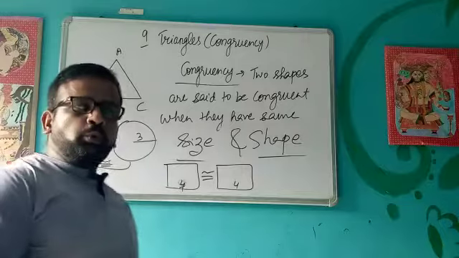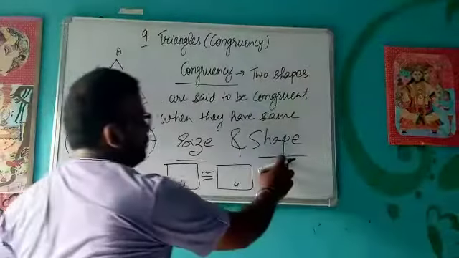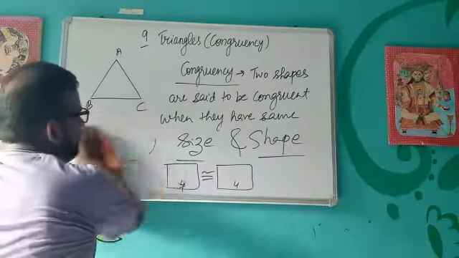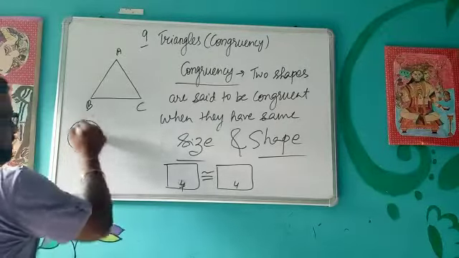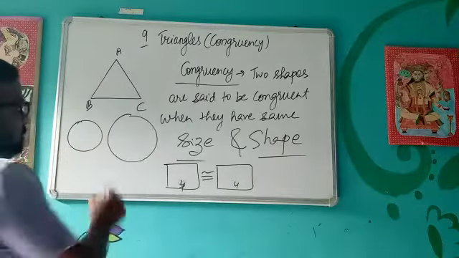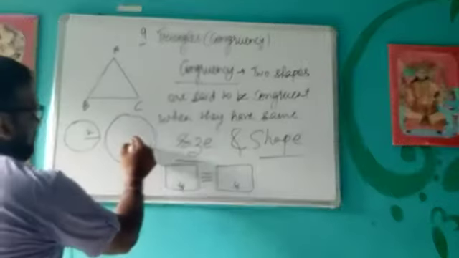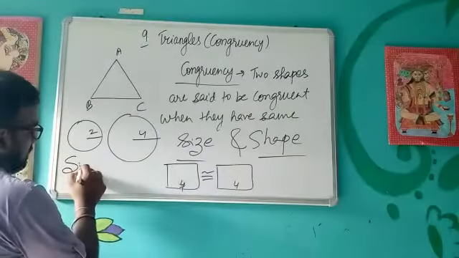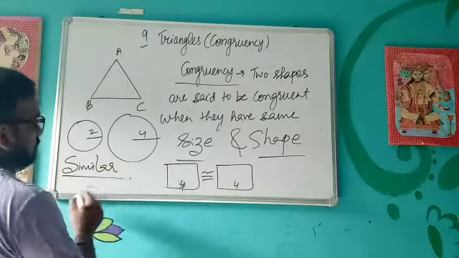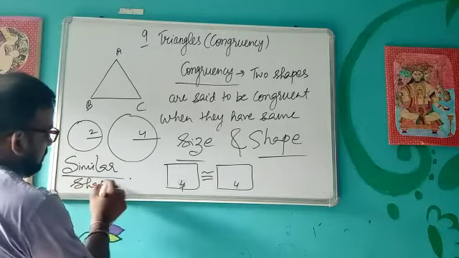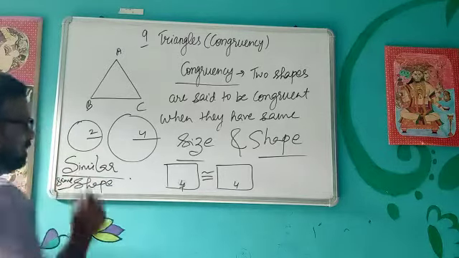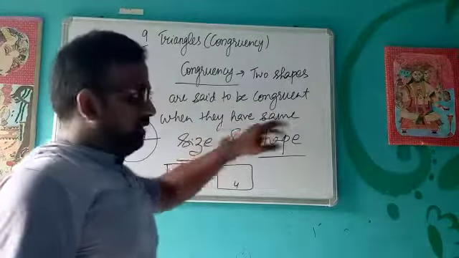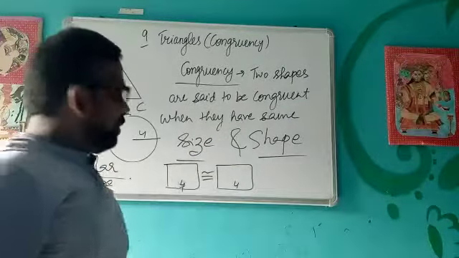Now suppose the two figures have the same shape like this, two circles I am taking. Definitely they have the same shape but their size is not the same. In that case these types of figures are known as similar figures, when they have only the same shape, not size. So when two figures have the same size and shape, they are known as congruent figures, and when they have only the same shape, they are known as similar shapes.